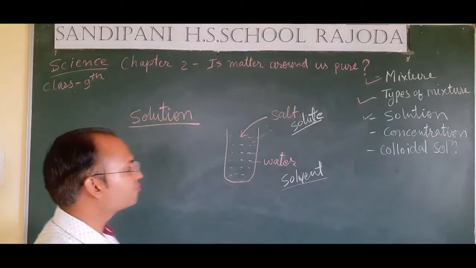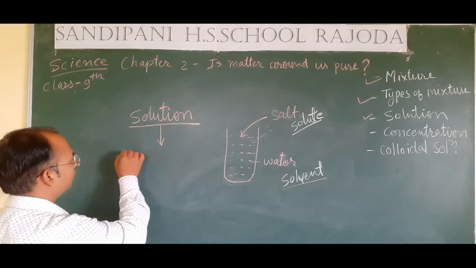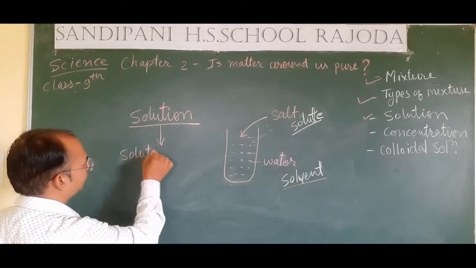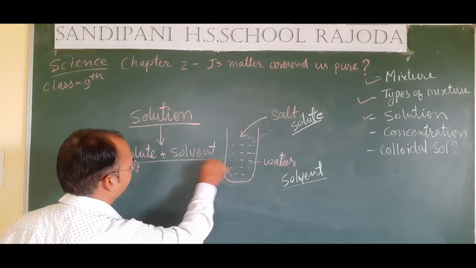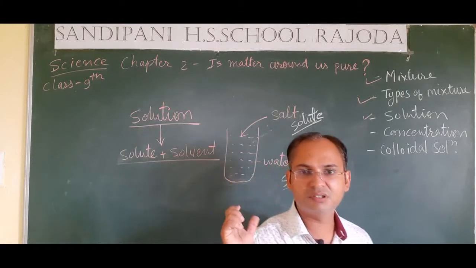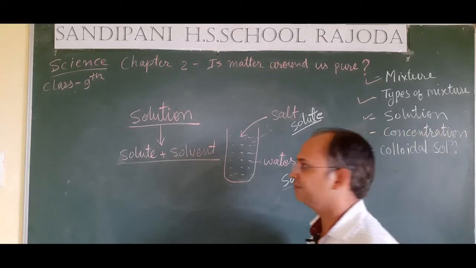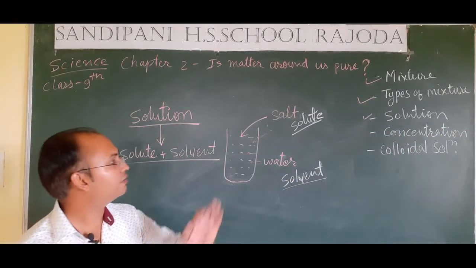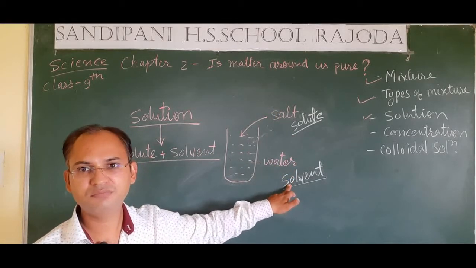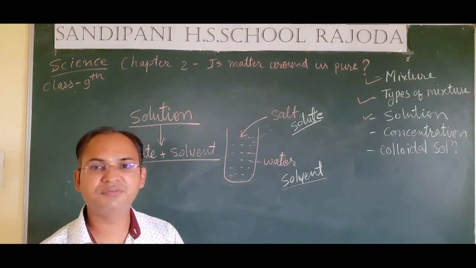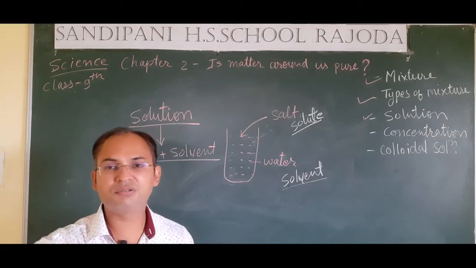So we can say that a solution is actually a combination of solute plus solvent, in which the solute is present in a small quantity and the solvent is present in large quantity. But students, this is a type of solution of solid and liquid. Many times in our day-to-day life we find different types of solution, and a solution may be of solid in solid.